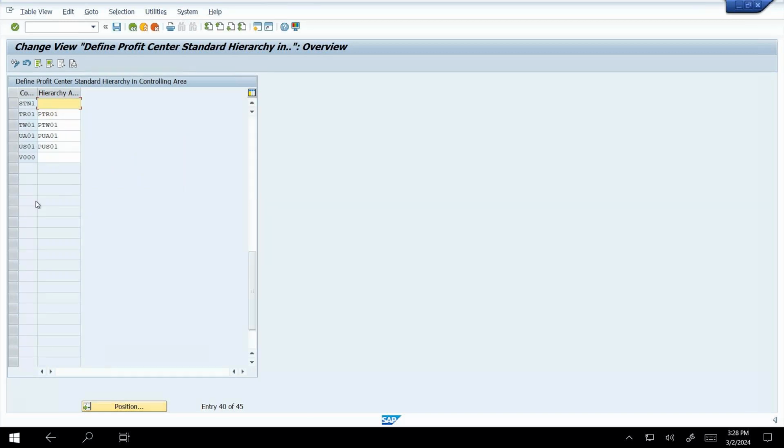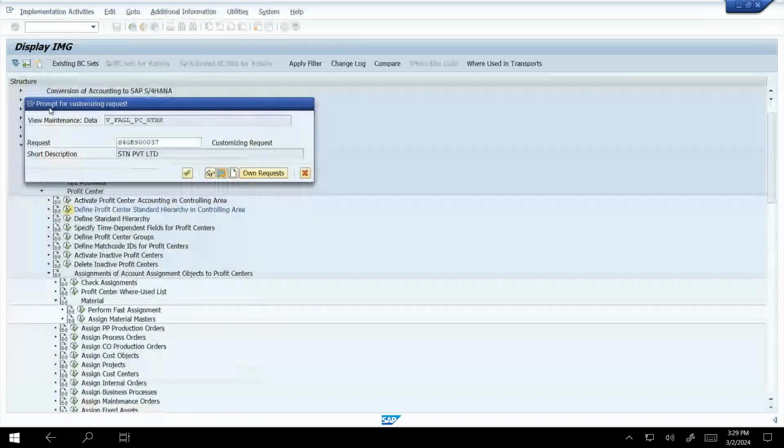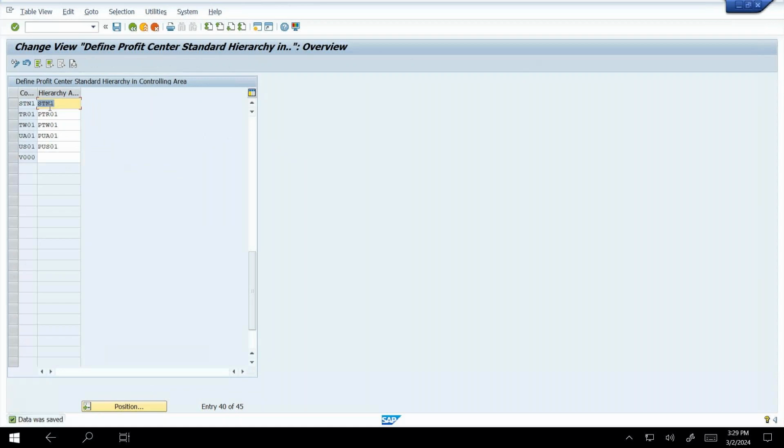Here the standard hierarchy is STN, the same as what we gave when creating the company code, so I am going to use STN1 here also. This is my standard hierarchy. Then Ctrl+S and save. Next we need to create the standard hierarchy in the controlling area.